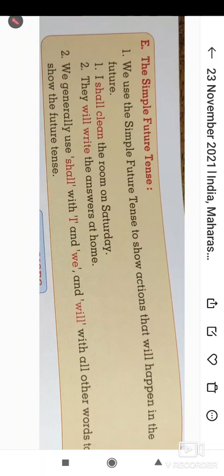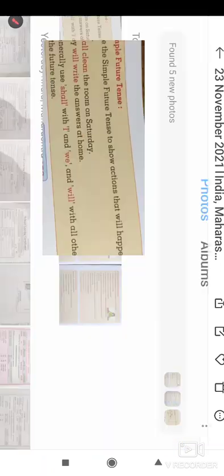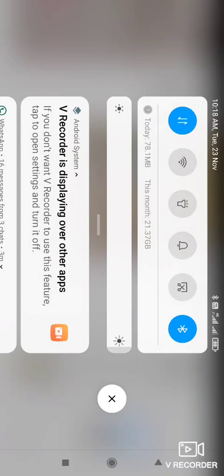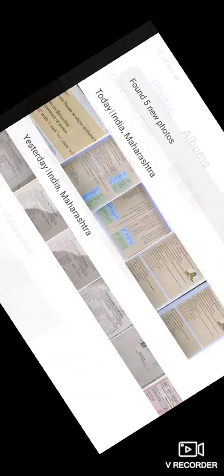So students, here we completed lesson number 18. I will send you a photograph to complete this homework, and send the photograph of your homework to my personal number. Okay, so here we completed these lessons. Thank you.